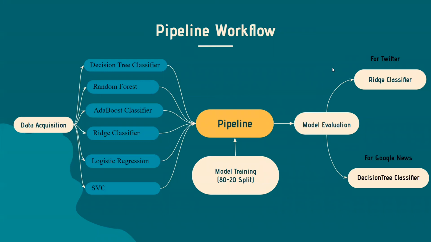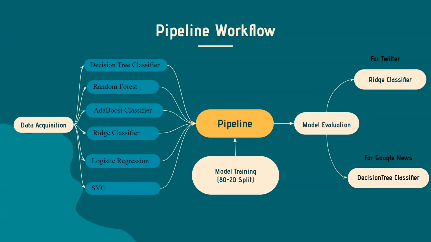After implementing the baseline model, we used the lazy predict method to get the accuracy of the top 6 models for our datasets. As a result, decision tree classifier, random forest classifier, AdaBoost classifier, ridge classifier, logistic regression, and SVC models gave the best accuracy among all other models.